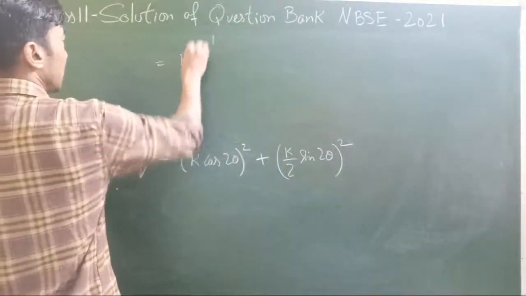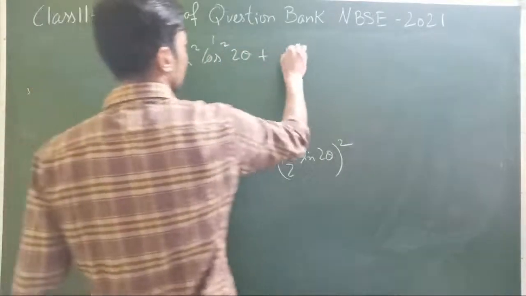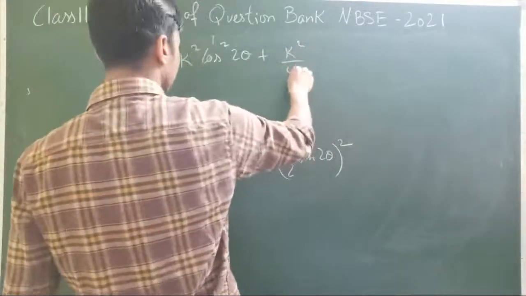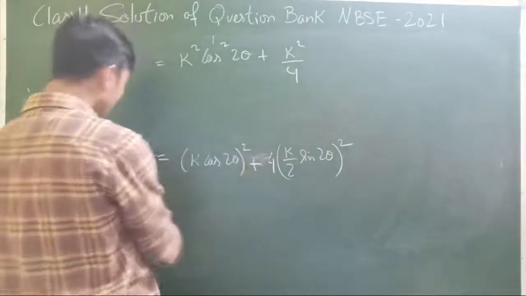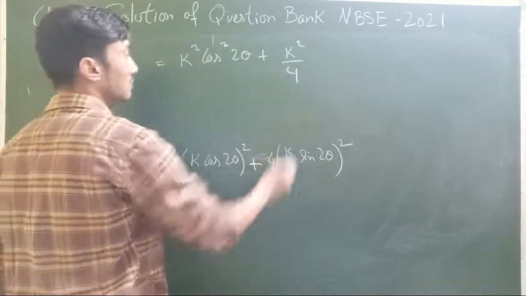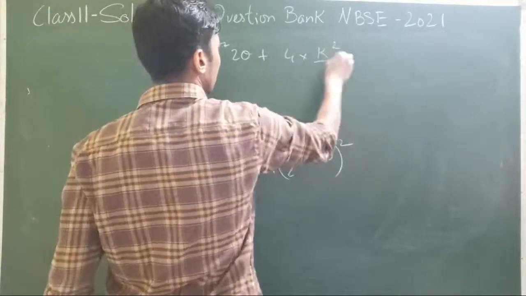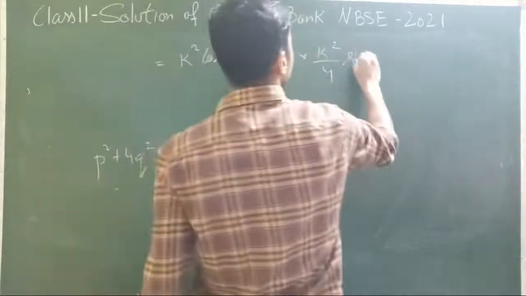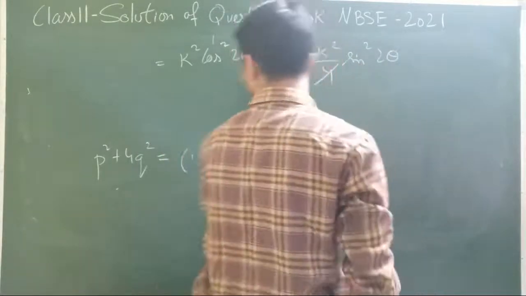So that's going to be k square cos square 2 theta plus k square by, here also 4 has to be written, 4 of q square. So that 4 comes, 4 into k square by 4 sine square 2 theta, 4 finished.